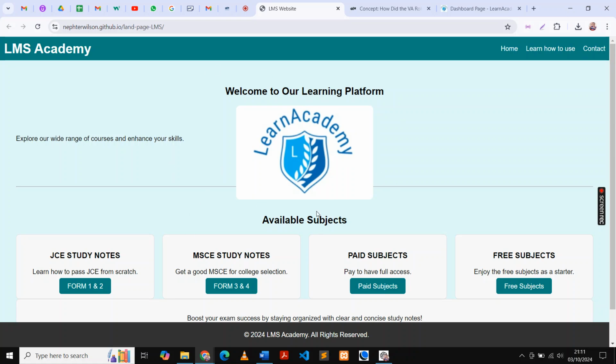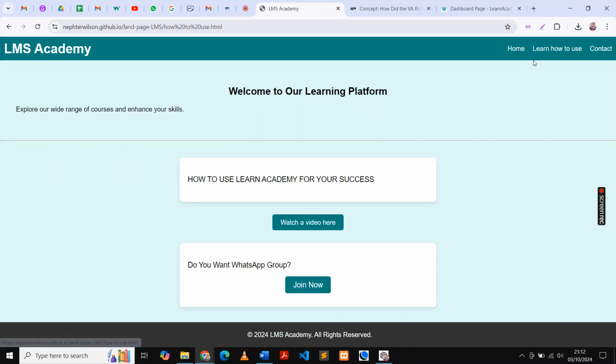Now, if you are using a phone, the window will be very small. Now, if you see here, I start with here. This home here is this page that you see. This "Learn how to use" button, if you click here, you see here they say how to use Learn Academy for your success. So when you press here, it will give you a video for you to watch. When you watch, then you can easily navigate through our system.